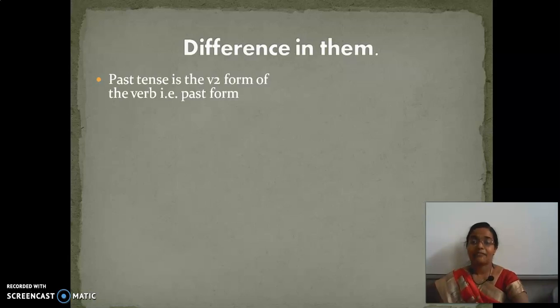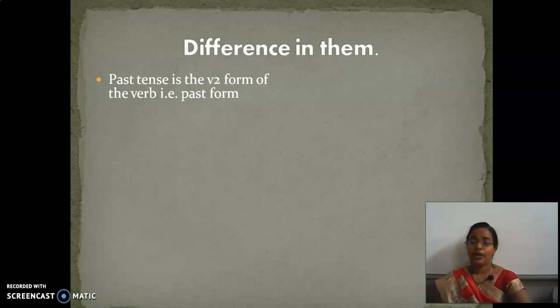Past tense is the V2 form of the verb. Do you know what V1, V2 and V3 forms of the verb are? V1 is present tense, V2 is past tense, past form, and V3 is the past participle.